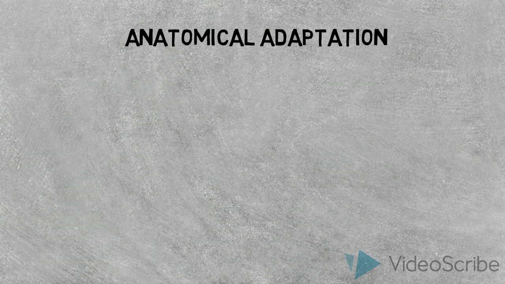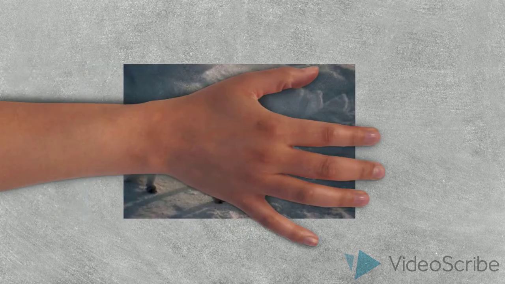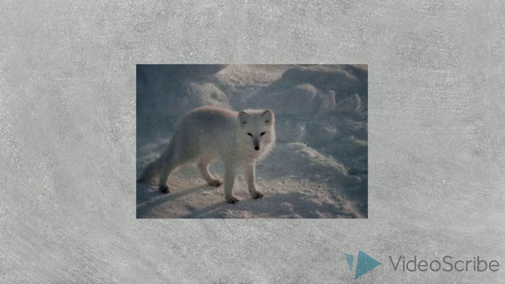Lastly, anatomical adaptation, which basically is also structural adaptation. The development of body structures that enhance the survival of the organism in the environment it lives in, such as the thick white fur of the Arctic fox. It helps to protect it against the cold weather and to camouflage it from predators.